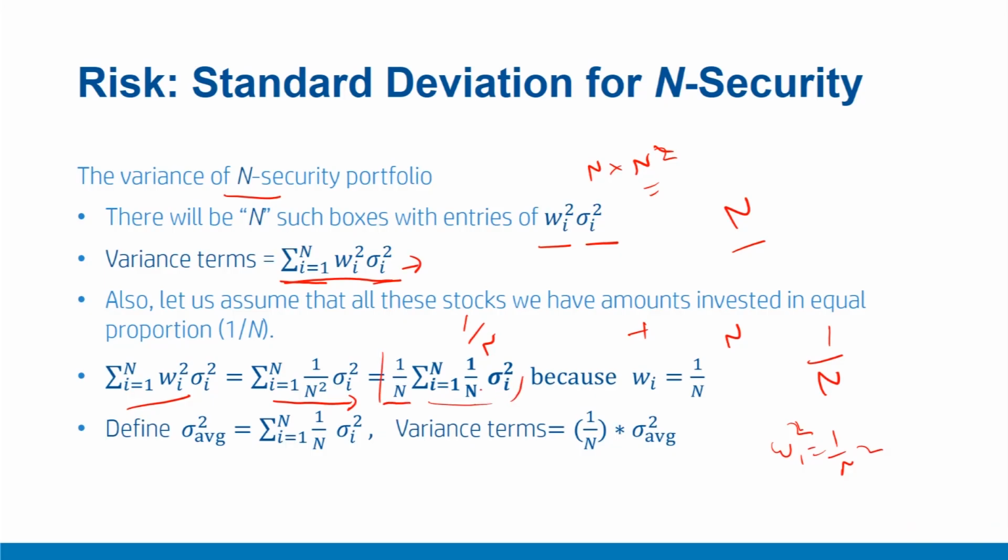Please note here n is not the varying term, only the i subscript is varying, so we can take the n outside, and here Wi is 1 upon n. So we get an expression inside, which we can define as the average variance. So if we define average variance as something like this, we'll have 1 upon n into the average variance term, which is defined simply like this. So our overall variance for the portfolio becomes 1 upon n times sigma square average, where this is the average variance term defined as this.